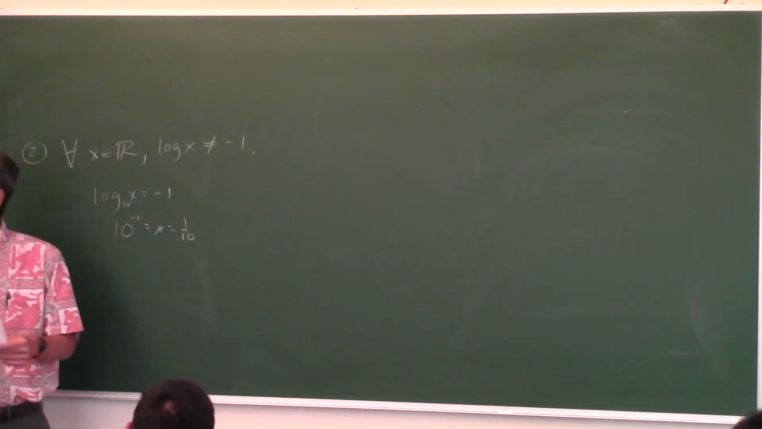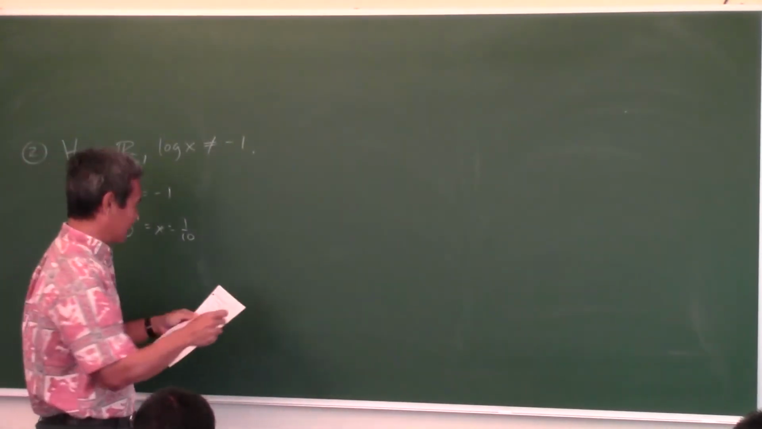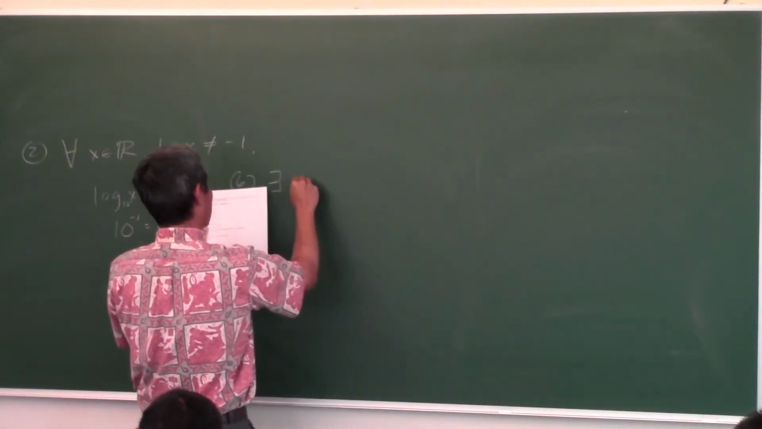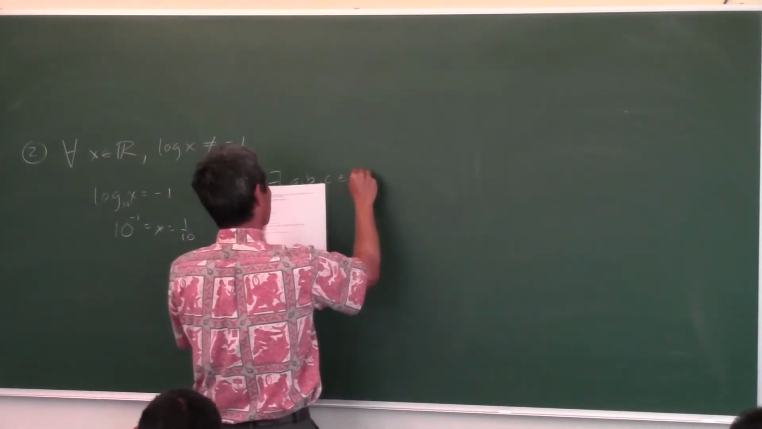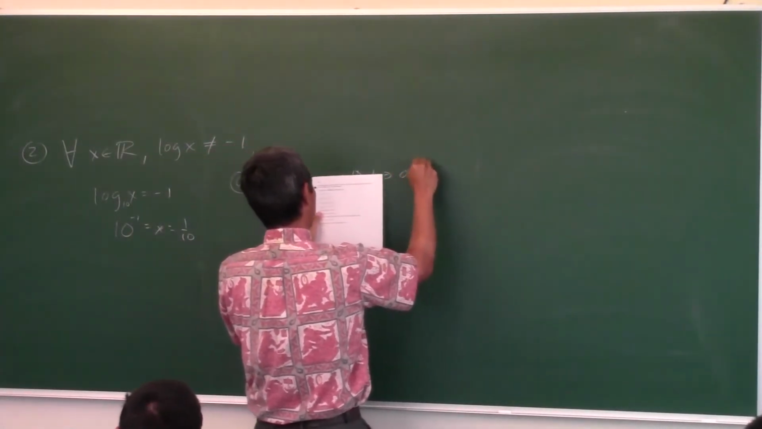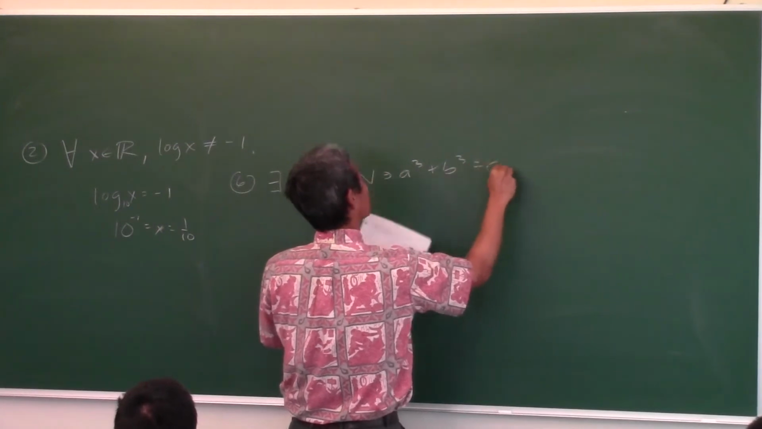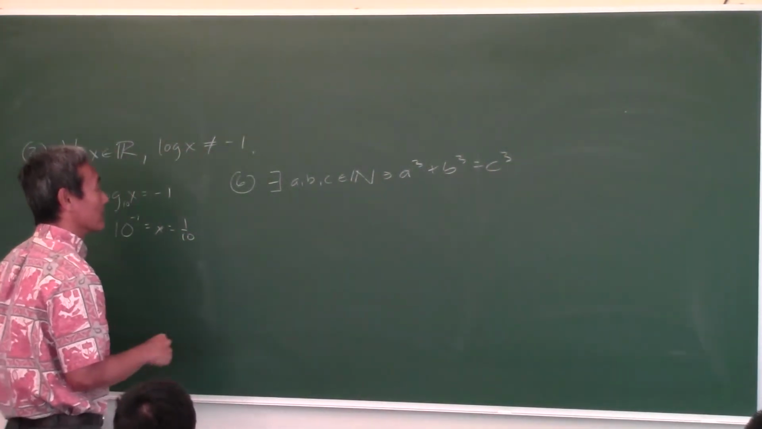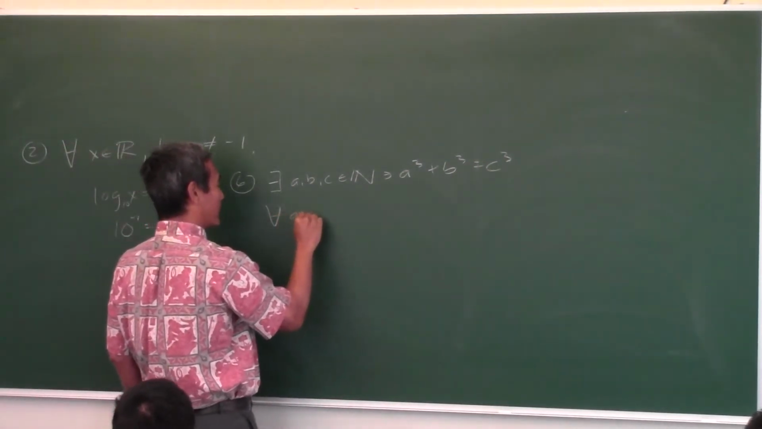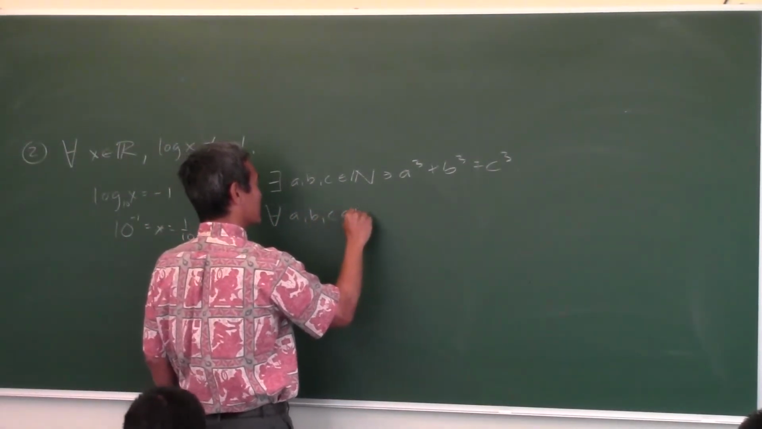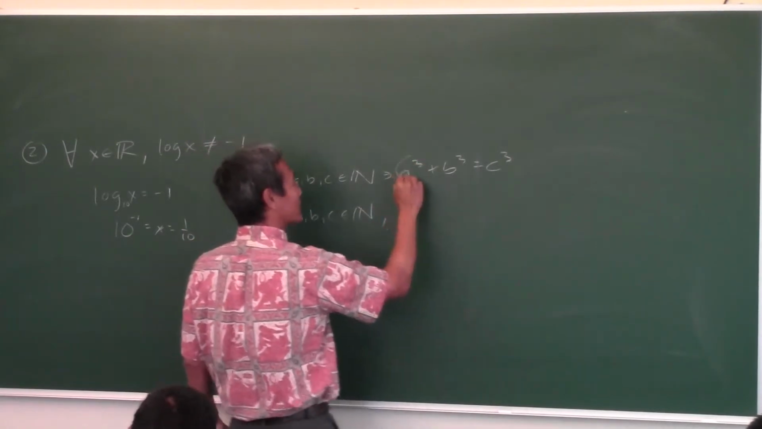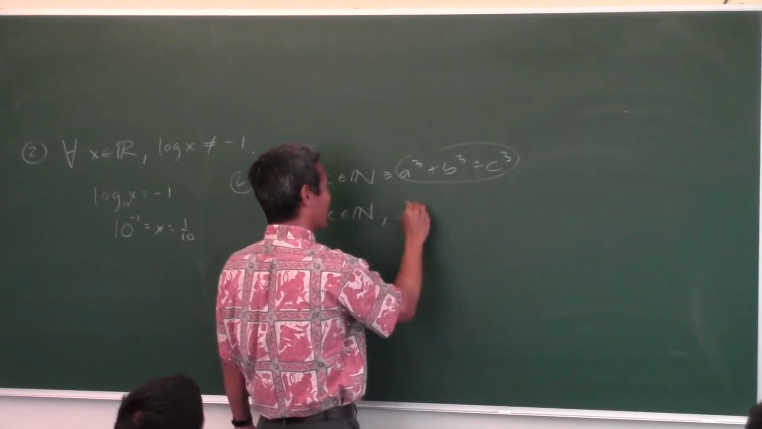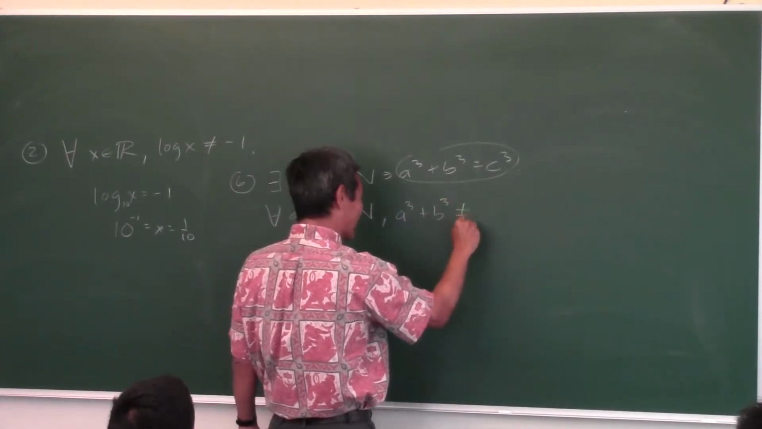Oh my goodness. Number 6. Okay, here's the original problem. There exist natural numbers a, b, and c such that a cubed plus b cubed equals c cubed. So this is an existential statement, so to negate it, you would go for all natural numbers a, b, and c, comma, and then you have to negate that. And how do you negate gorilla equal banana? Gorilla not equal to banana.